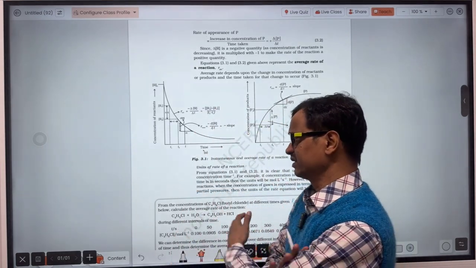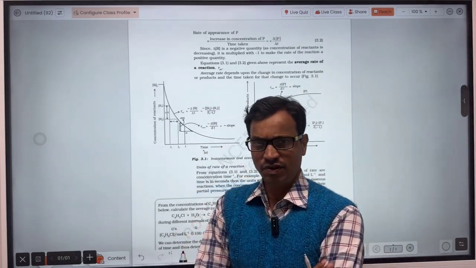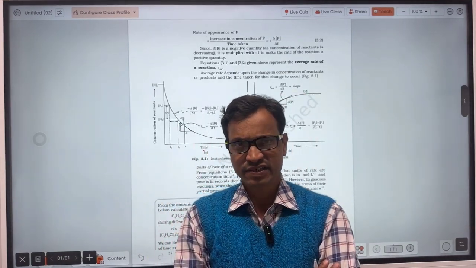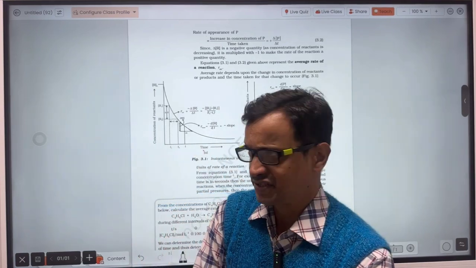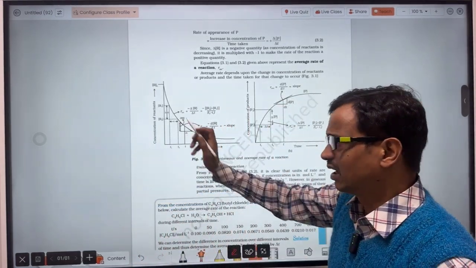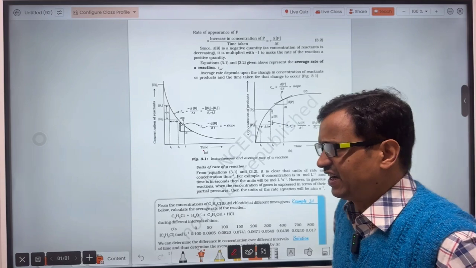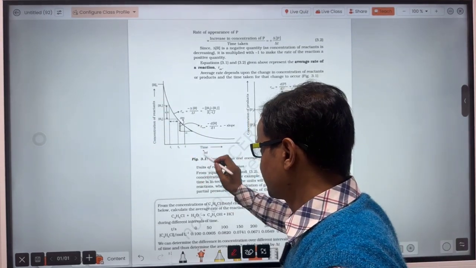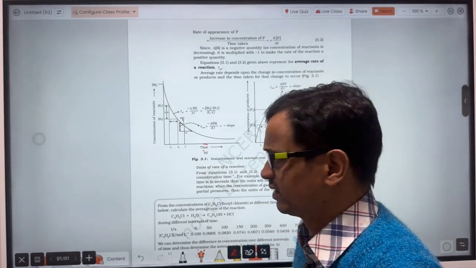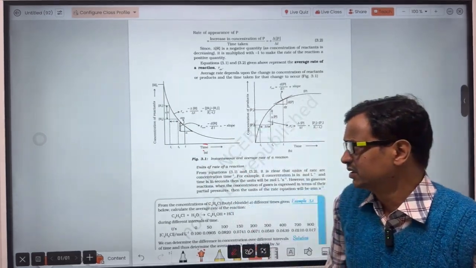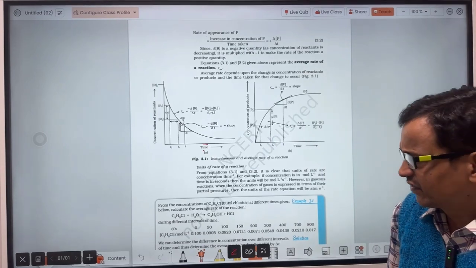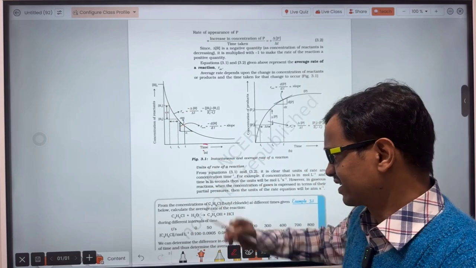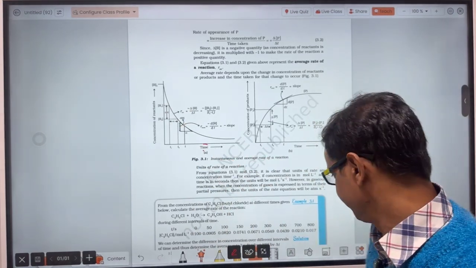By this graph we will calculate both the average rate of reaction and the instantaneous rate of reaction. We will discuss what the average rate of reaction is when the graph of concentration of reactants versus time is provided, and we will also calculate the instantaneous rate of reaction from such a graph.